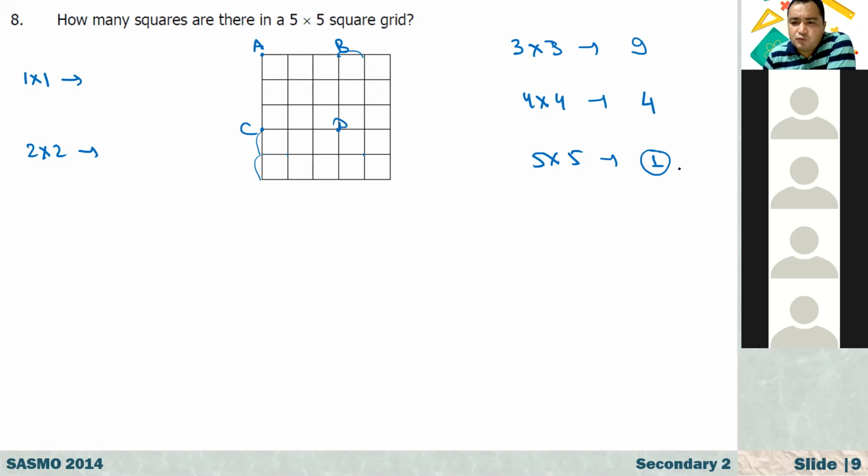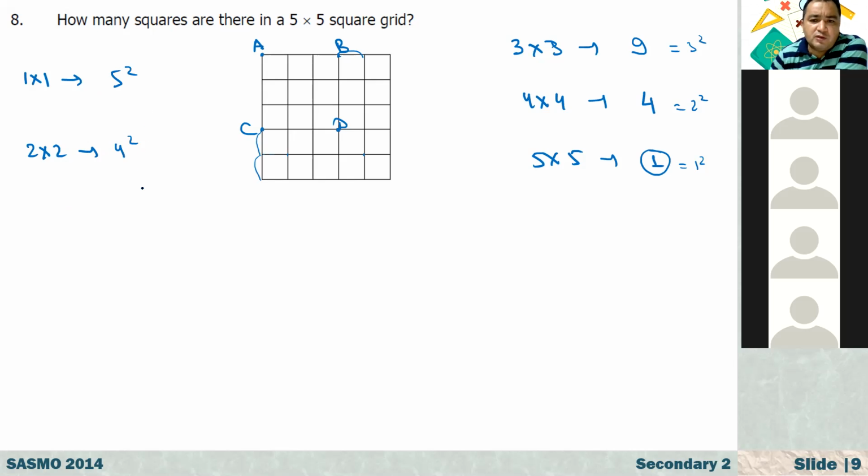Now here we have 1 squared, this one is 2 squared, and this one is 3 squared. Most probably 2 by 2, we will have 4 squared, 16. How about 1 by 1? It is 25, 5 squared one by one squares.